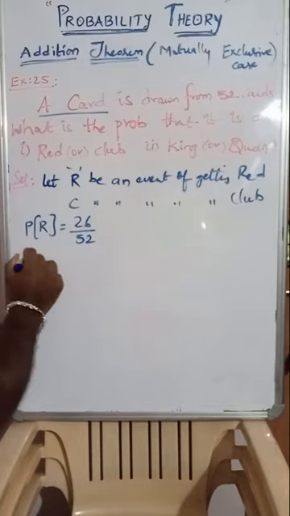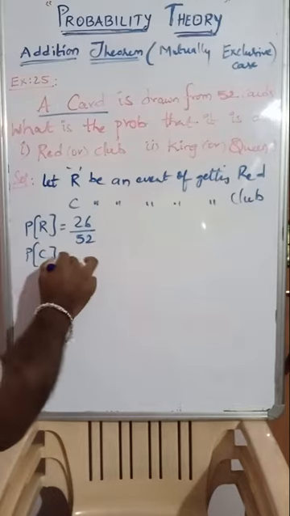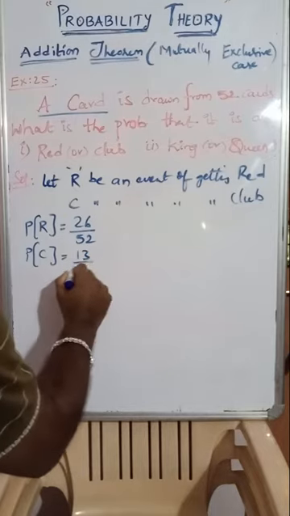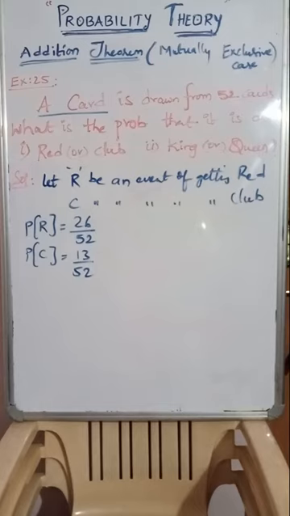Next, probability of getting club cards. Club cards, how many will be there? Club is in black color. So club cards out of 26 black, 13 will be there. Therefore 13 by 52. Then red and club together, is there any connection? No. Here it is totally red in color, club is in black in color. Therefore red and club are totally mutually exclusive.